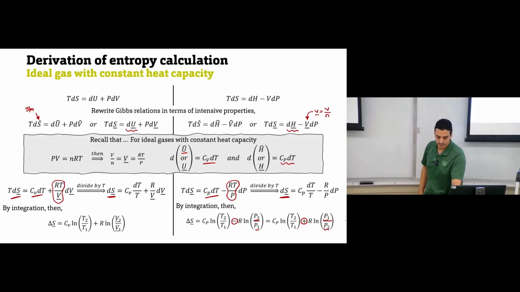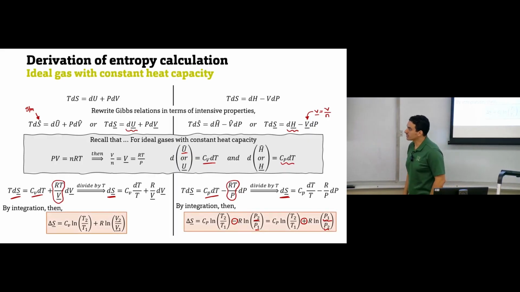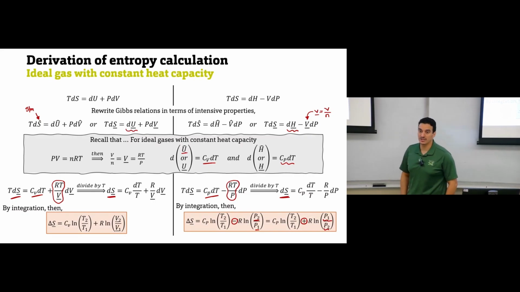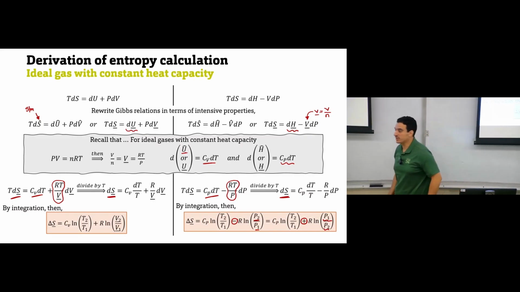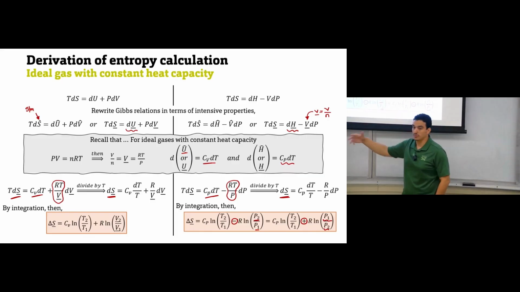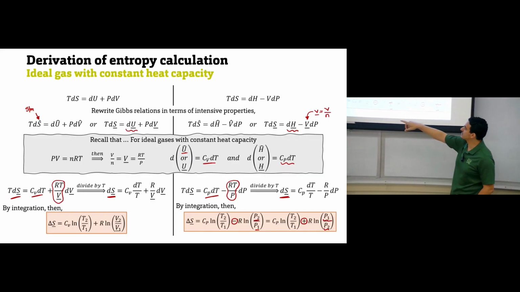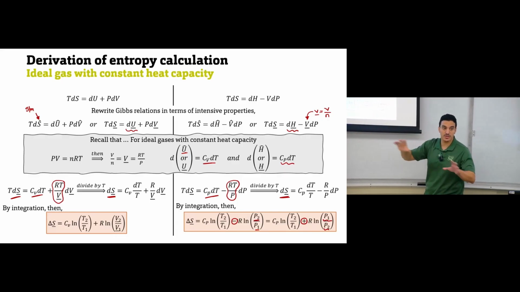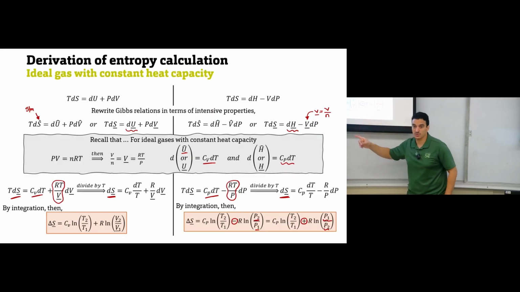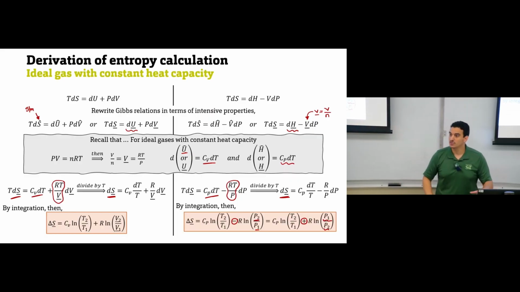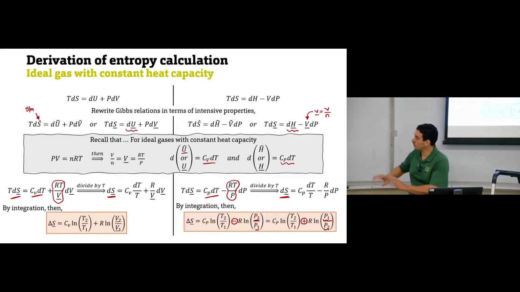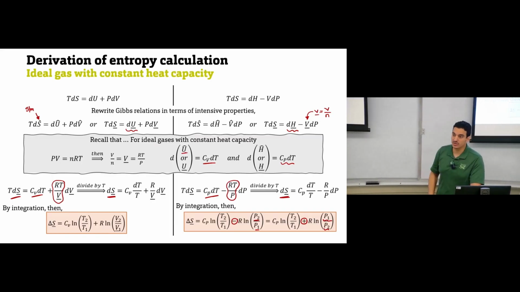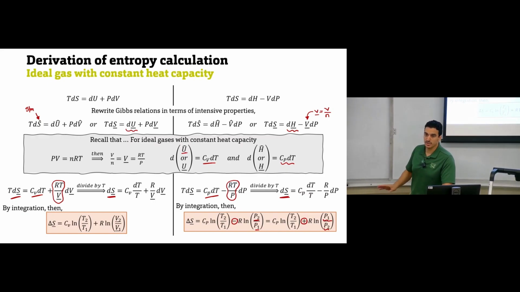So again, of all of these equations, you can use any one of them to calculate entropy change based on the given information you have. If you have temperature and volume changes and Cv is given, you can use this one. If Cp is given, and you have information about the pressure changes and temperature changes, then you can use this one. These two equations will give you the same result. So based on what given information you have in the problem, you can select any one of them to calculate the entropy change. And again, the key here is you can use any one of them if you have ideal gas with constant heat capacity. Clear? Any questions?